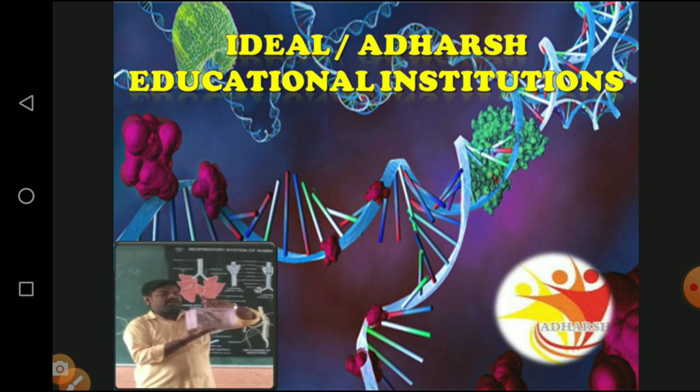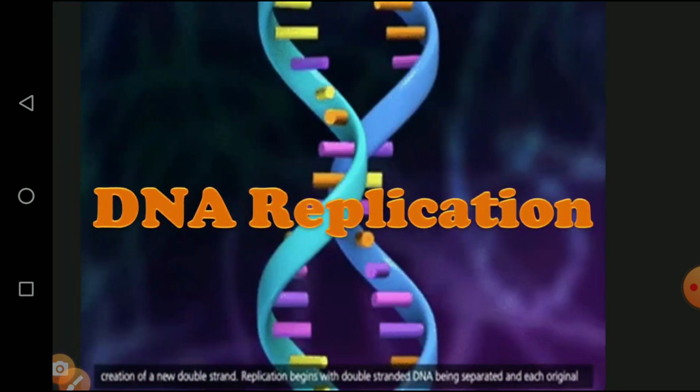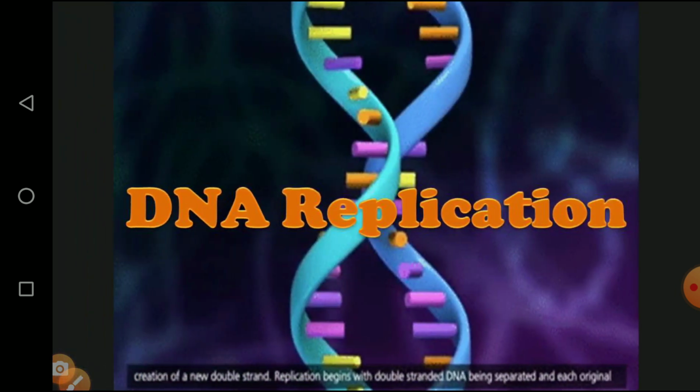So we have already seen four different categories of heredity. First one, introduction of heredity and monohybrid cross. Second one, we saw about dihybrid cross. Third one, we saw about structure and types of chromosome. And fourth one, we saw about the structure of DNA, and the continuation of the structure of DNA. Today's class, we are going to see about the interesting topic of DNA replication.